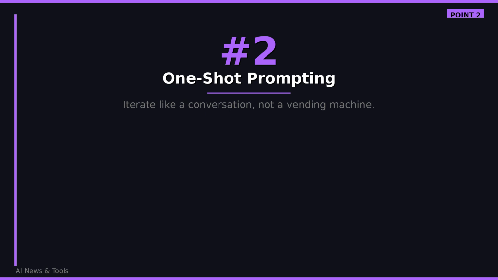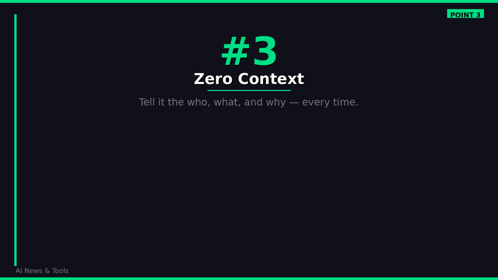Mistake number 2. You are writing one-shot prompts and expecting perfection. Nobody writes a perfect prompt on the first try, and that is not how the tool is designed to work. ChatGPT is a conversation, not a vending machine. The people getting elite results are iterating. They prompt, evaluate the output, then refine. They say, make the tone more direct, cut this section, add a concrete example here. Treat every response as a draft, not a final answer.